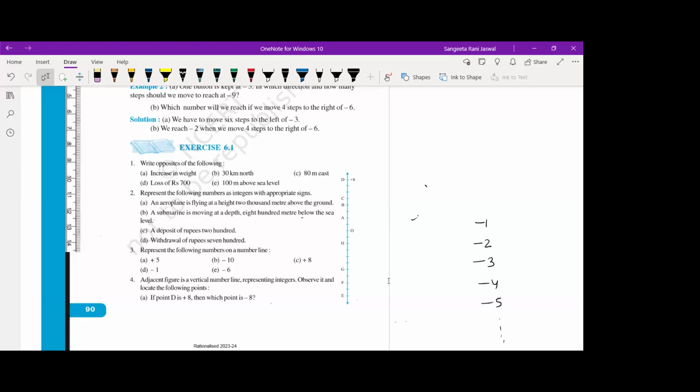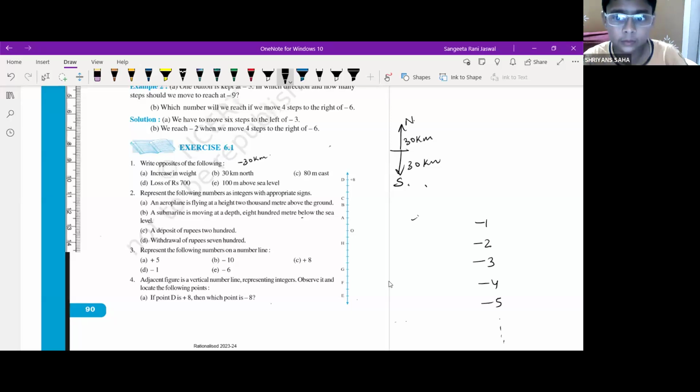Yes, ma'am. See, when we are talking about opposite of the direction, suppose this is the north direction, okay? And this is 30 kilometers towards south, right? So what is happening here? If we have to represent 30 kilometers south in integers, in values, then we will write -30 kilometer. -30 kilometer means 30 kilometers south in the opposite direction.